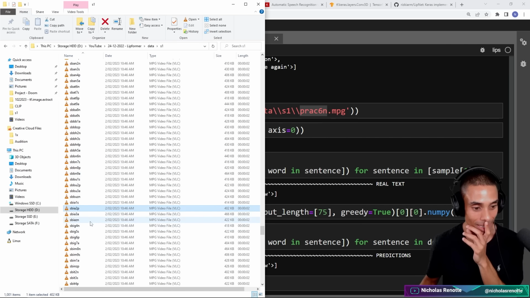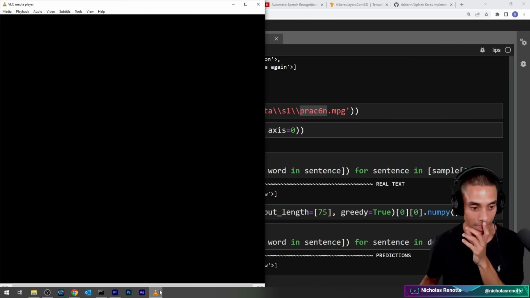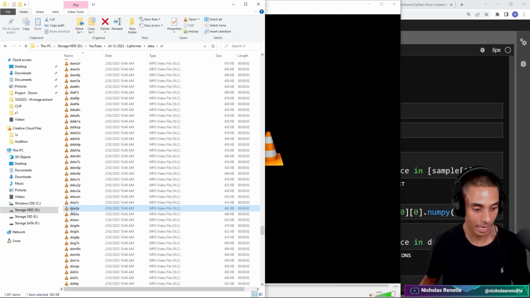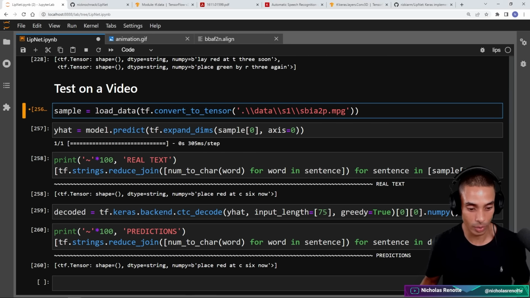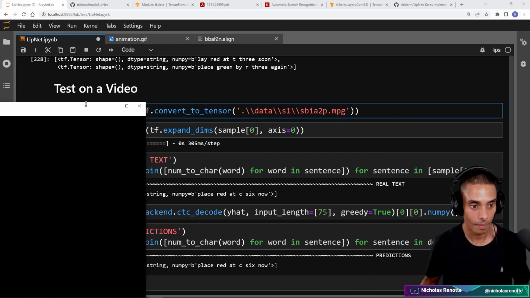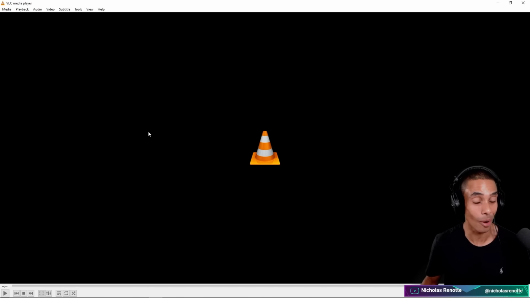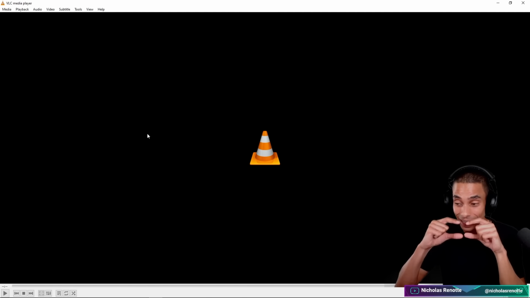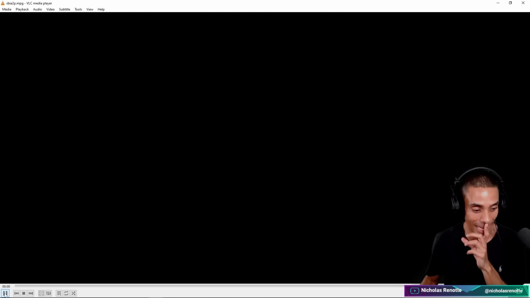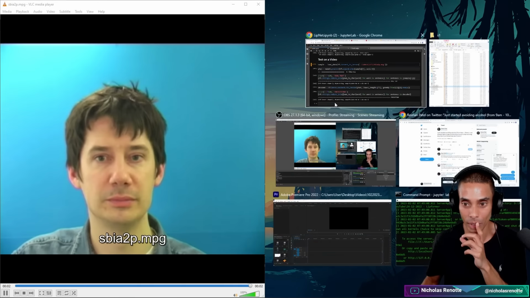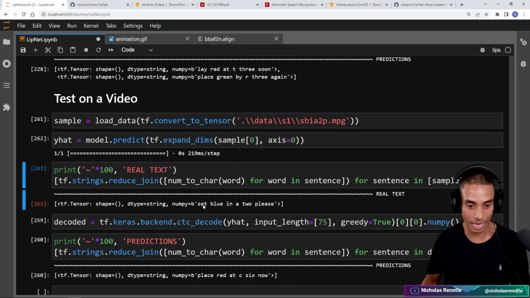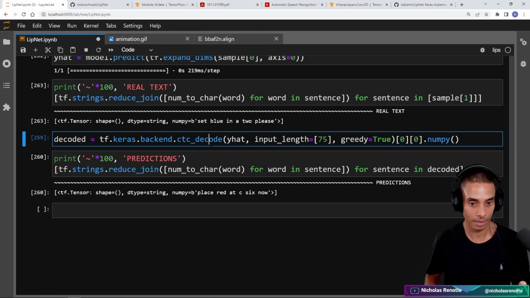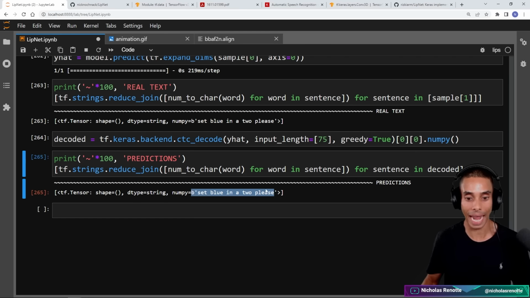What about this one? Set blue in A2, please. So let's go and copy this name. Paste that in there. All right, so let's just quickly play it again. Keep in mind, our model doesn't get any audio, right? It's just using that little GIF that I showed you to be able to decode this. So if I play it: set blue in A2, please. That's what we're expecting. So this is our annotation: set blue at A2, please. And the model predicted: set blue in A2, please. How absolutely amazing is that?